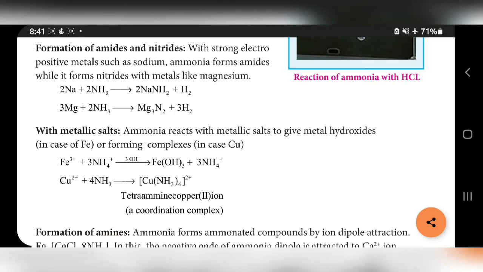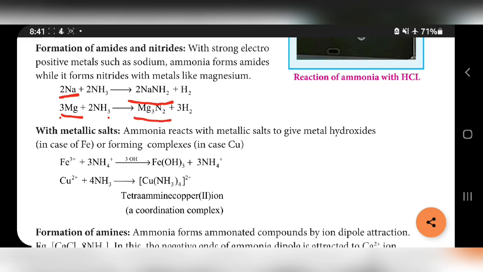Formation of amides and nitride. With a strong electropositive metal like sodium, ammonia forms amide, and magnesium is also given as an example. For example, when sodium is reacted with ammonia, it produces sodium amide. While it forms nitride with metals like magnesium. When magnesium is reacted with ammonia, it can produce magnesium nitride.